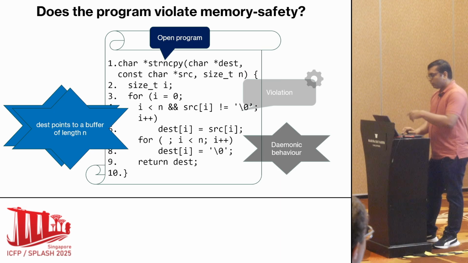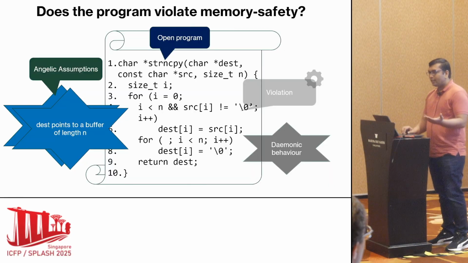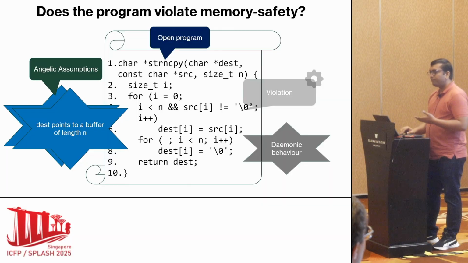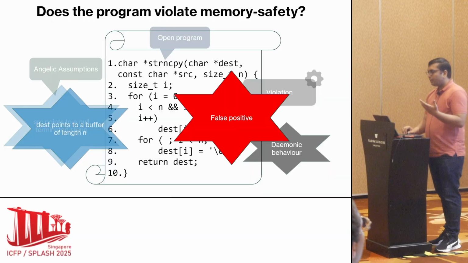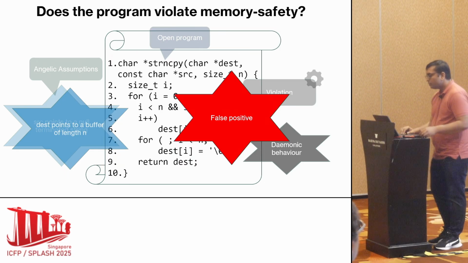So these kinds of programs where we don't have any information about the environment are called open programs. And these inherent assumptions about these functions, whenever we are calling them, we call angelic assumptions. But since the verifier doesn't have these assumptions, it will give us many false positives. So it decreases the confidence of the tester or programmer, and they are not able to trust whether the error that the verifier has given is actually correct or not. These are false positives, so they tend to ignore them.